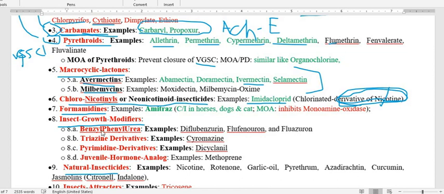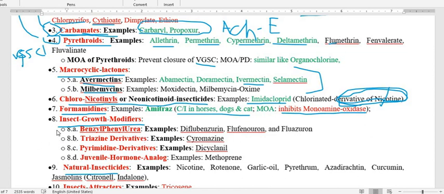And under that we are going to discuss the formamidines. Under the formamidines, the drug is amitraz. Amitraz is usually contraindicated in horses, dogs, and cats, and its mechanism of action is inhibiting the enzyme monoamine oxidase, and it also acts on another receptor that we are going to discuss in the mechanism of action in detail.